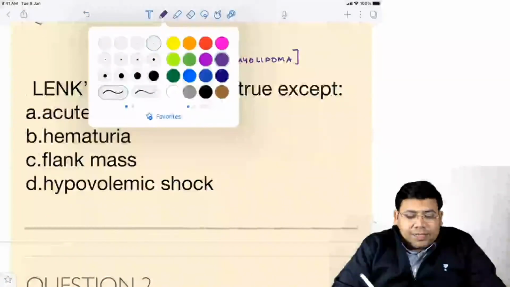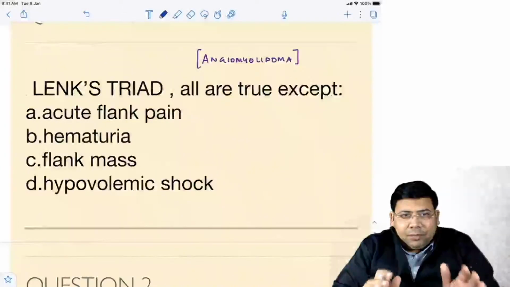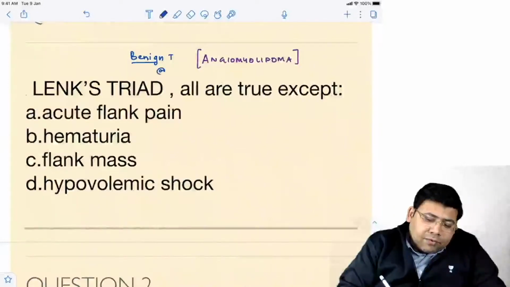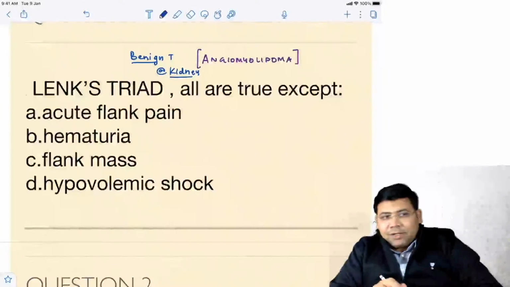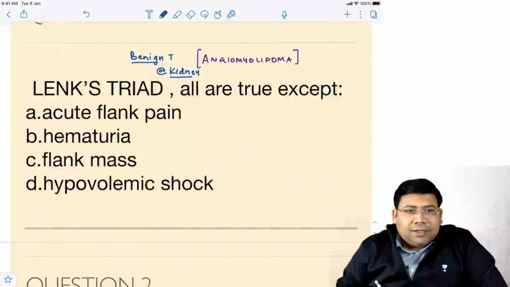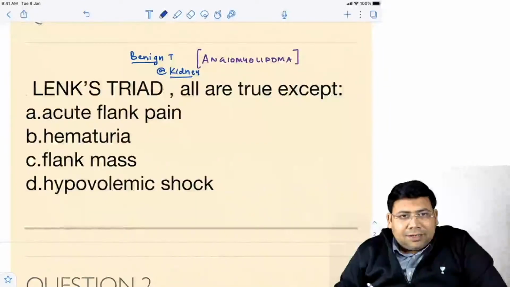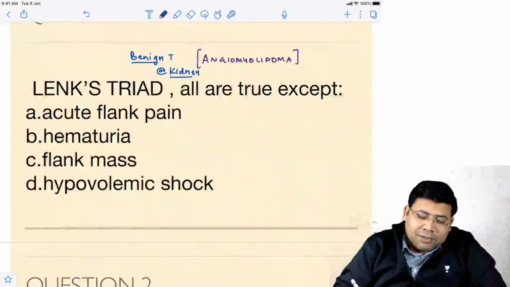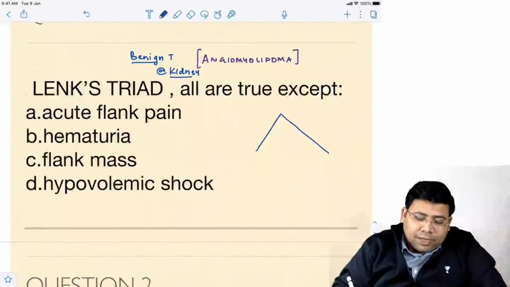I hope you know what is angiomyolipoma. It's a benign tumor of the kidney. What is so special about angiomyolipoma?